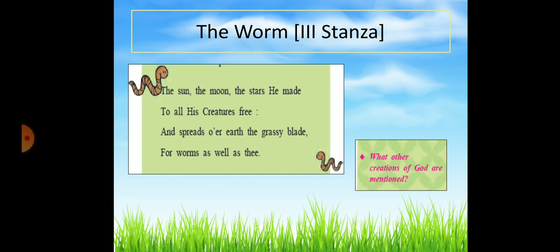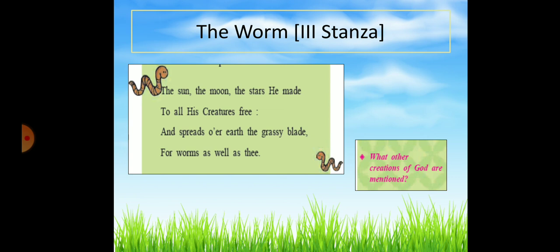Now, children, in this stanza, the poet says, God has made the sun, the moon, the stars for the living beings free of cost. Do we pay any bill for the sunlight that we receive? No. So God has created everything for everyone, that too free of cost. The grass that we move on is made by God for everyone.